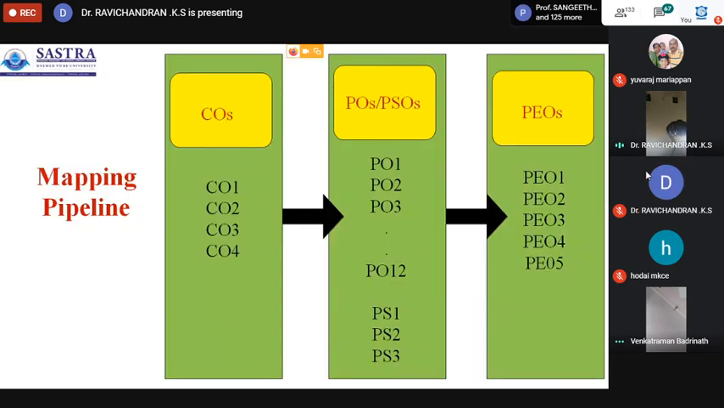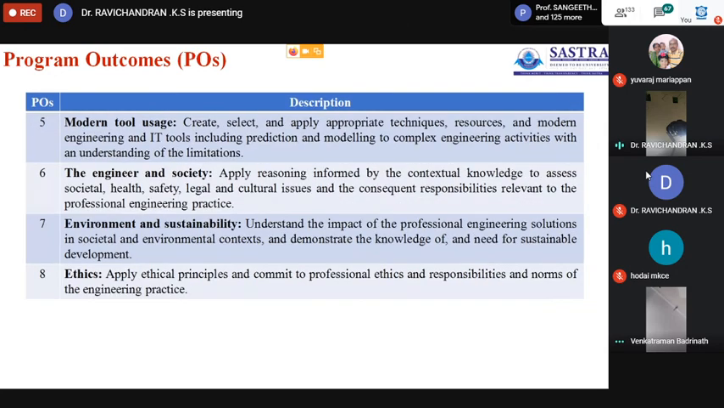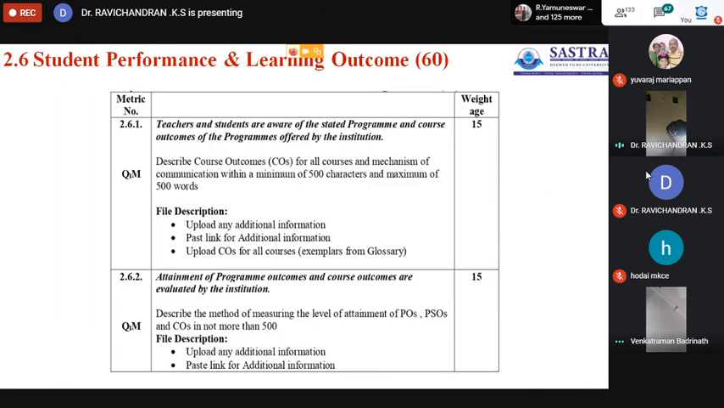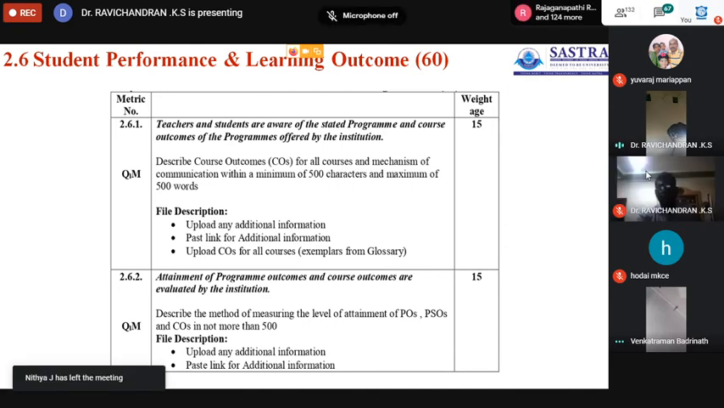So you have to specify this: 2.6.1 is the course outcomes for all courses. For all courses you have to specify the course outcomes, and also the mapping has to be done, of all the course outcomes along with the program objectives and the program specific objectives.